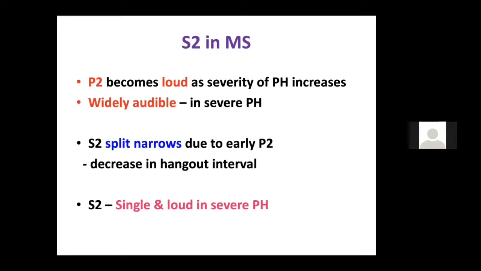But in all these cases, your P2 will be loud. In all cases of pulmonary artery hypertension, P2 will be heard loud and widely. When do you call a P2 loud? When it is heard even at the apex. Normally, a P2 is never heard at the apex. You should only be able to hear the P2 in the pulmonary area or the aortic area. But if a pulmonary component is heard even at the apex, it is called a loud P2. And in any PH you'll get a loud P2.